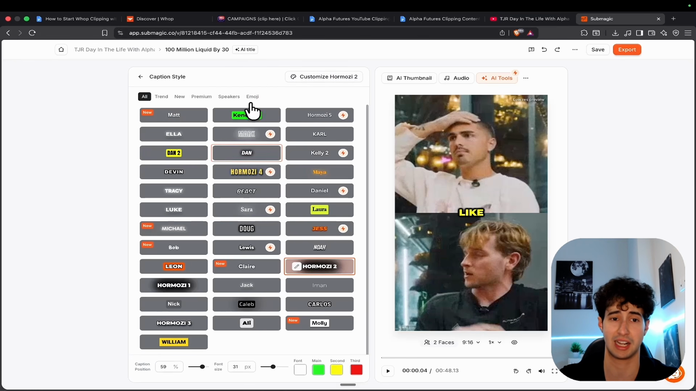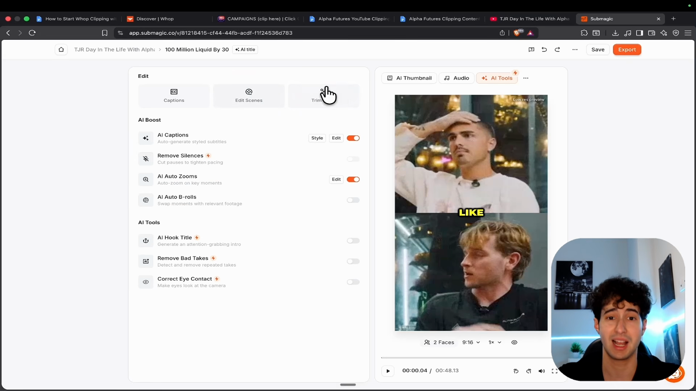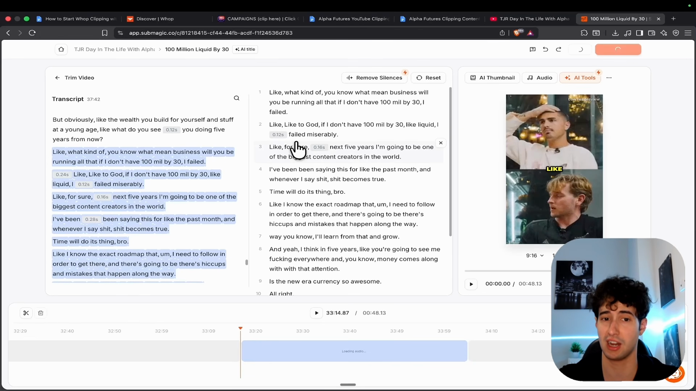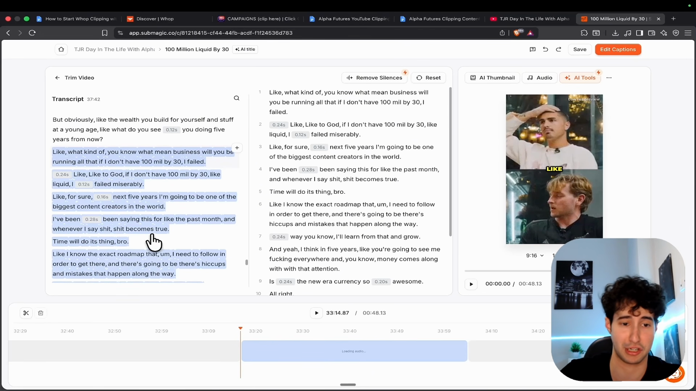Plus, if we want, we can change the caption style if we actually chose one that we don't actually like. And then of course we can also trim the video and delete parts that we don't actually want to be inside. So if for example DJR says something that we don't actually want to have, we can simply come and remove that part from the trim editor.